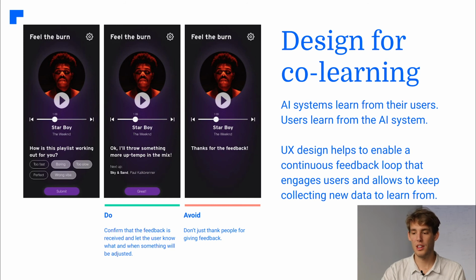The example of a music app shows that while asking for feedback, you should recognize this feedback and also base some kind of action on this feedback. If the user feels that this feedback is valuable and makes his experience better, he will have a reason to keep giving this crucial feedback.